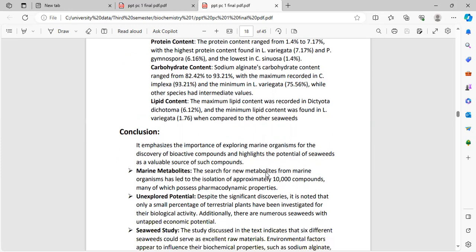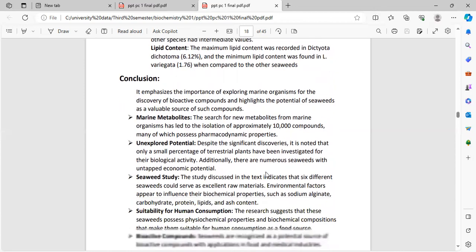Lipid content. The maximum lipid content was recorded in Dictyota dichotoma 6.12%, and the minimum lipid content was found in L. variegata 1.76% when compared to other seaweeds.